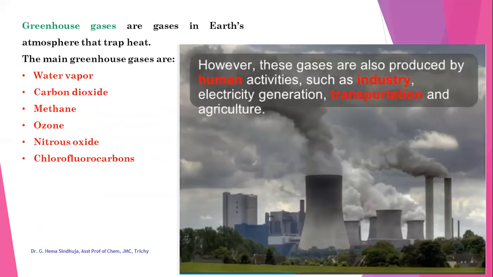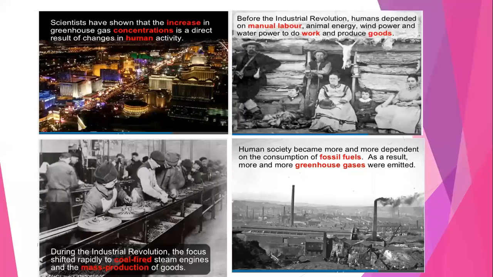The major greenhouse gases are water vapor, CO2, methane, ozone, nitrous oxide, chlorofluorocarbons, etc. However, these gases are also produced by human activities such as industry, electricity generation, transportation, and agriculture. Scientists have shown that the increase in greenhouse gas concentrations is a direct result of changes in human activity.